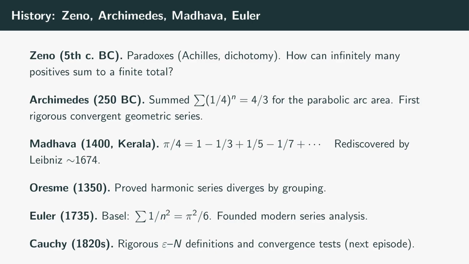1735, Euler solves the Basel problem. The sum of 1 over n squared equals pi squared over 6. This single result essentially founded modern series analysis as a serious subject. The 1820s, Cauchy gives the modern epsilon-N definitions of sequence and series convergence and proves the tests. Comparison, ratio, root, in the form we'll meet next episode. Long, deep history. 2,500 years from Zeno to Cauchy. We're now standing on all of it.